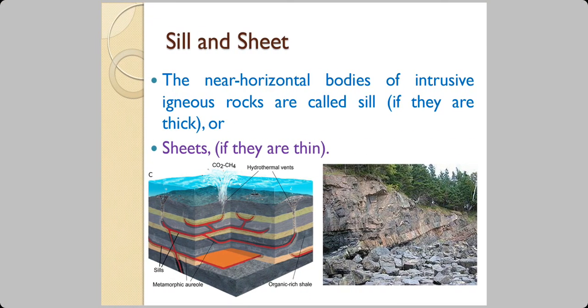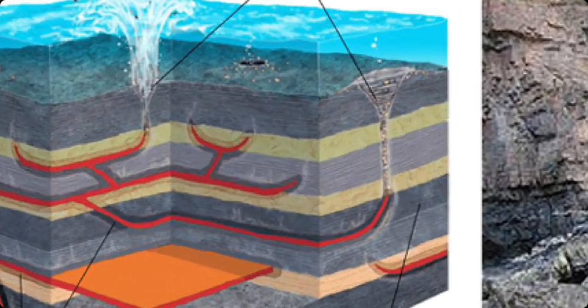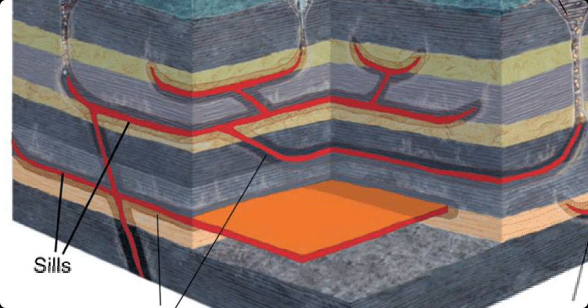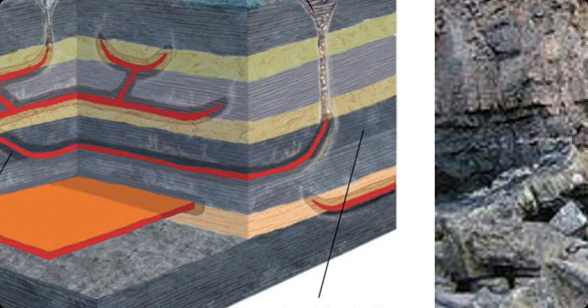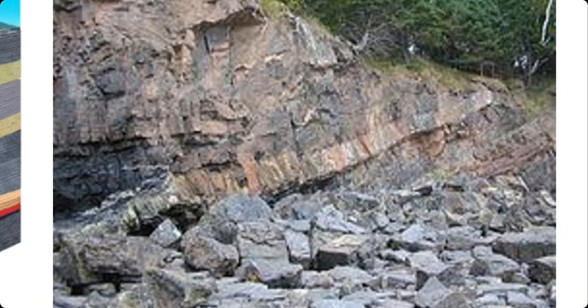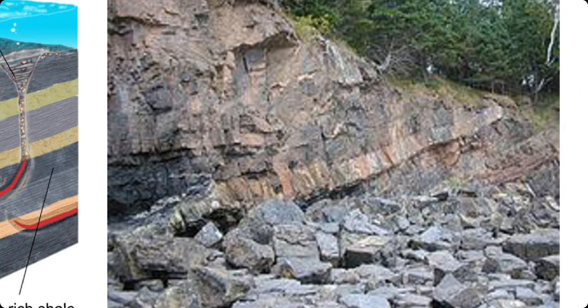Now we are talking about sill and sheet. The near horizontal bodies of intrusive igneous rocks are called sills if they are thick, and if they are thin, we call them sheets. Look at these red lines. These are the sills, and if they are thin, we call them sheets. Here's an actual photograph of a sill.